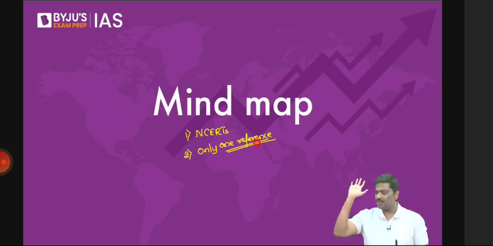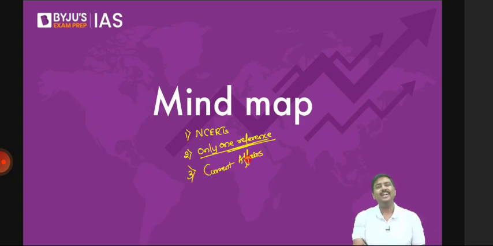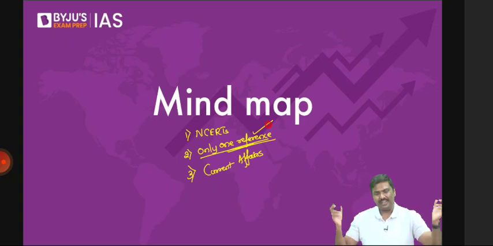Third, current affairs. This is where most of the students make a mistake. You get hung up with one book. Many of you read 2 books, 3 books, 4 books. Now tell me a very simple question. What is GDP? Will it be different in Nitin Singhania compared to Ramesh Singh? Think of it. Will it be different in Sanjeev Verma's book? Will it be different in any other book? Of course no. Same idea of GDP is discussed.